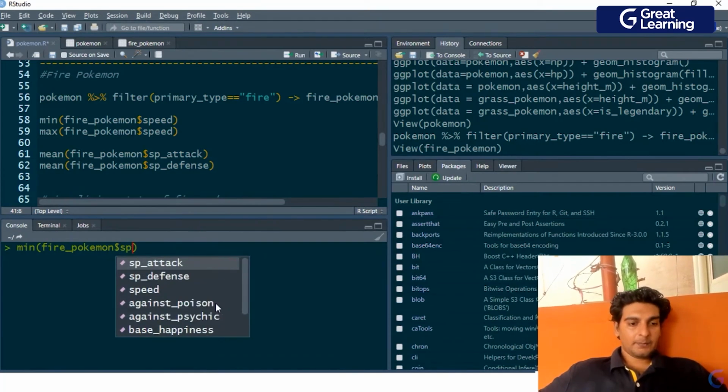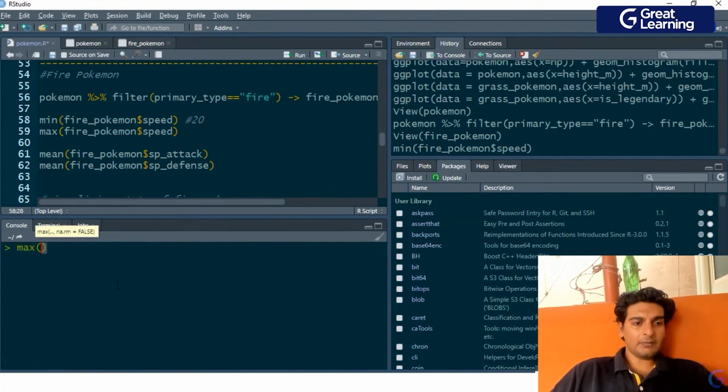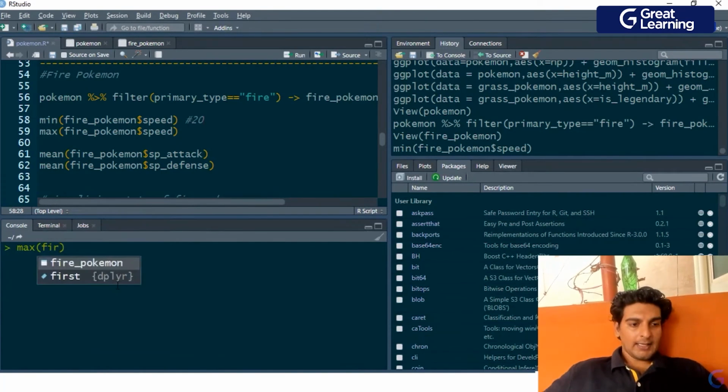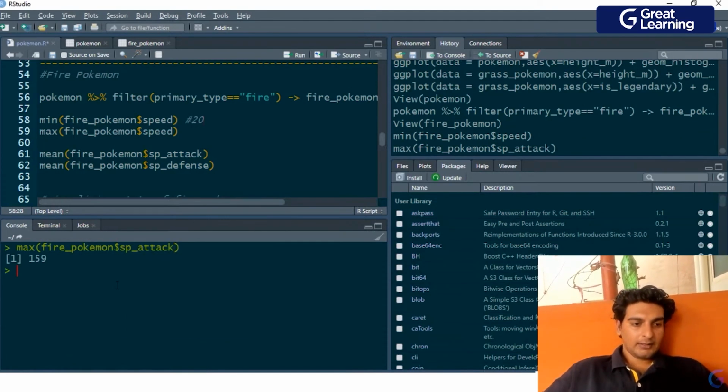I have to check the speed. So minimum speed of a fire type Pokemon is 20. Let me just add a comment over here. Minimum speed of a fire type Pokemon is 20, and similarly let me check the maximum speed. So here I'll have maximum of fire Pokemon dollar speed,